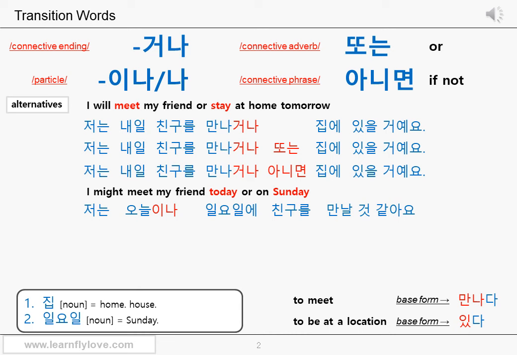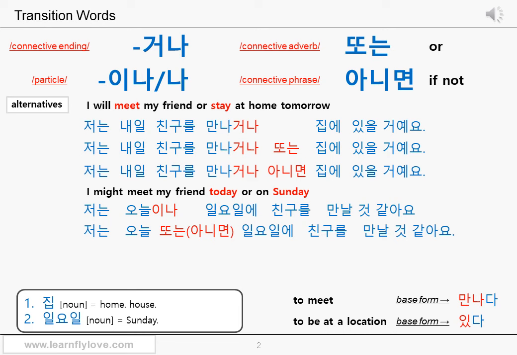이나 나 also provides a nuance of either would be fine, as 거나 does. Either of them can be chosen. Or you can also use 또는 or 아니면 without the particle 이나 나 when you link two noun options.